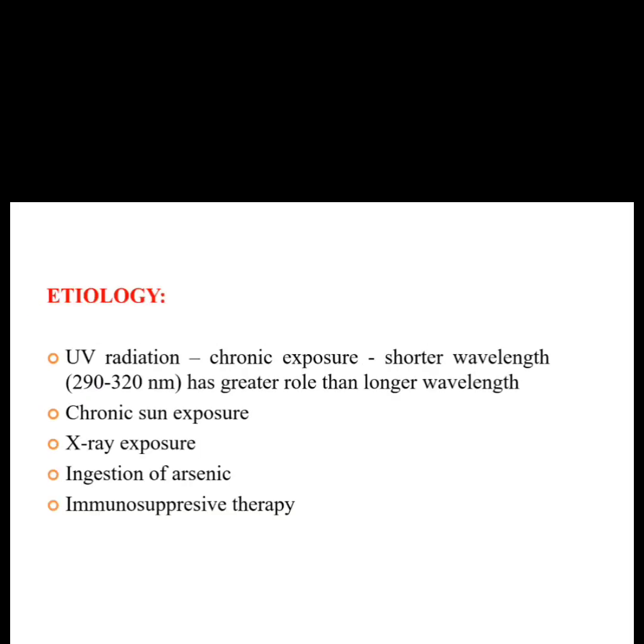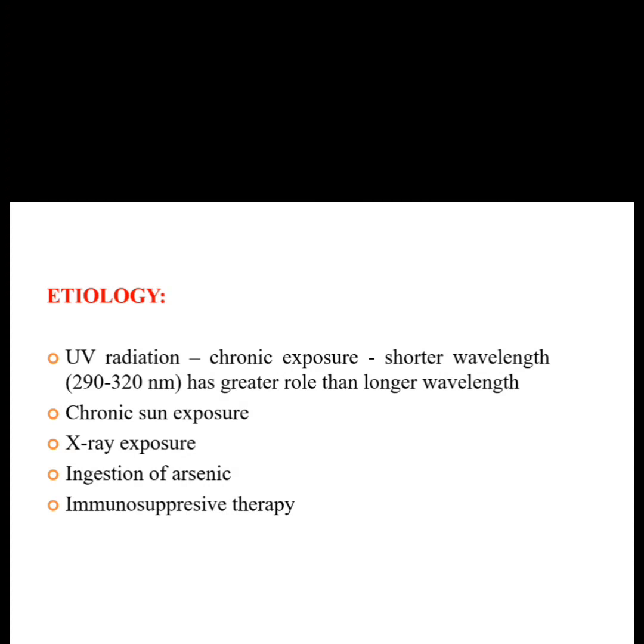Coming to the etiology, the main etiology which causes basal cell carcinoma is ultraviolet radiation. Chronic exposure to ultraviolet radiation, especially the shorter wavelength, has a greater role than the longer wavelength.